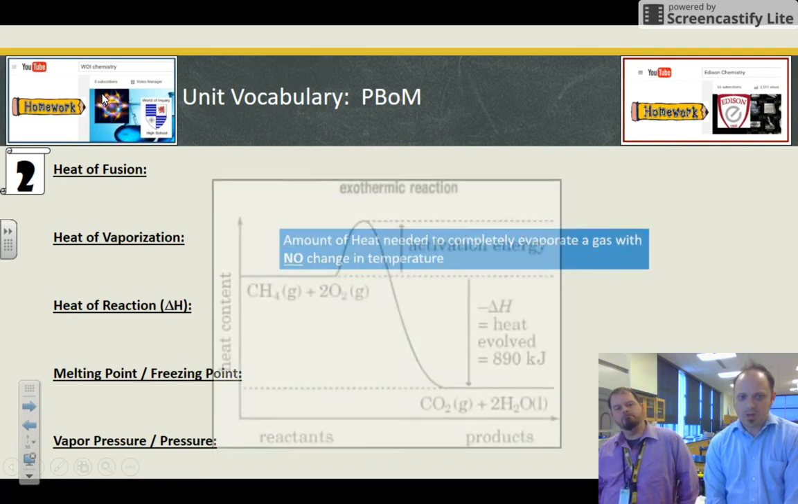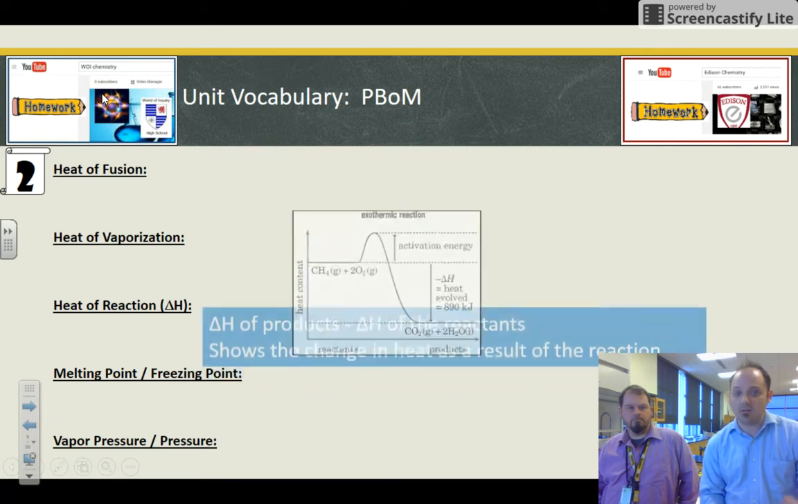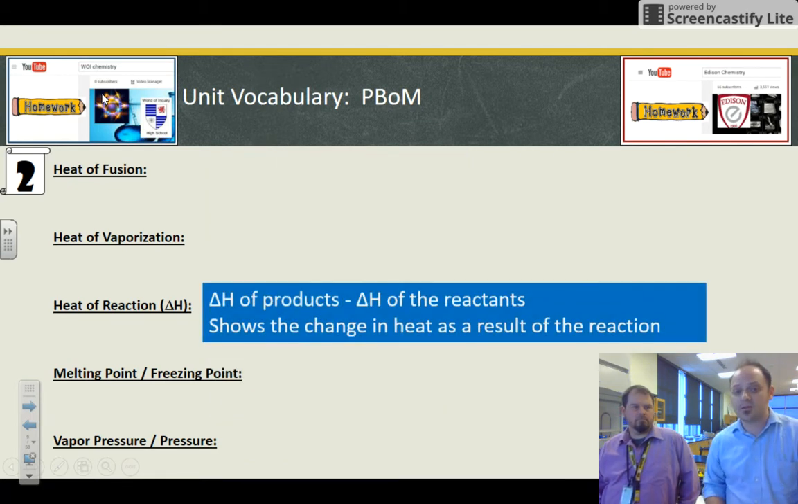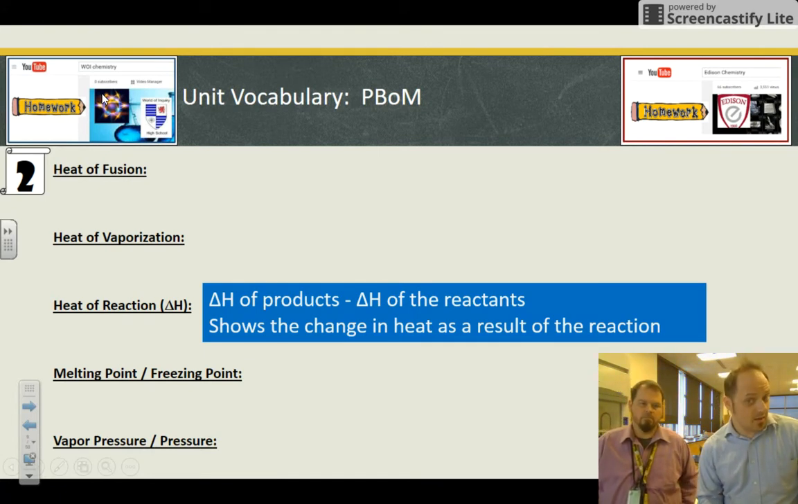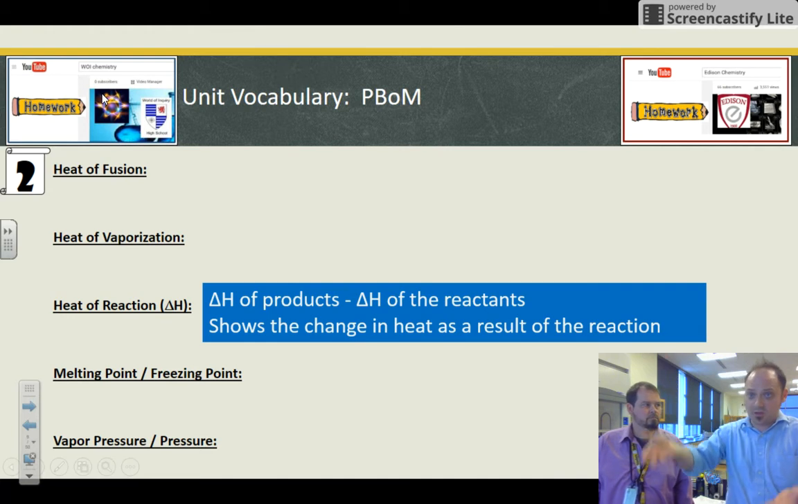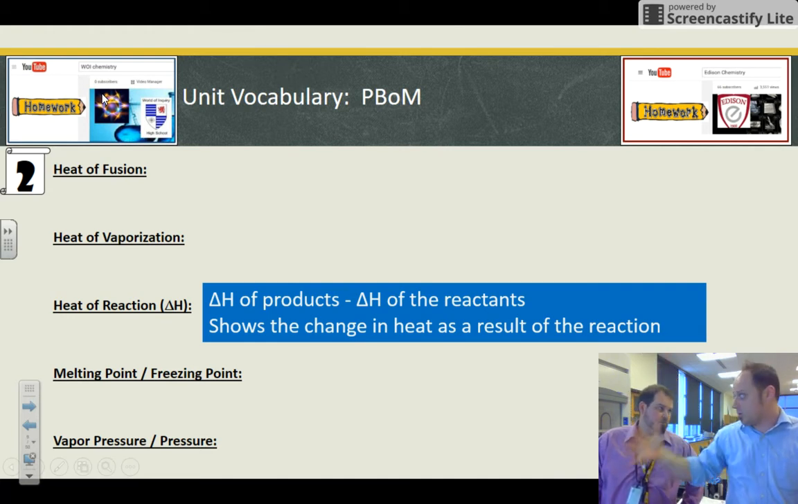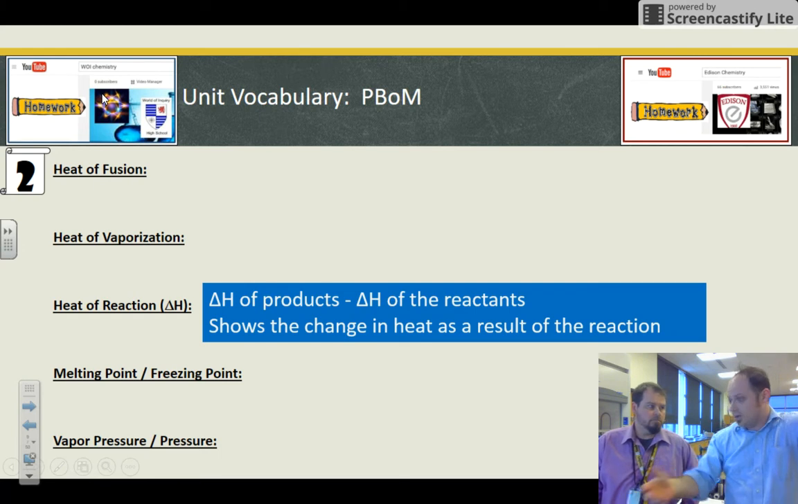The overall heat of a chemical reaction is the difference between the amount of heat of the products and the amount of heat of the reactants. So we have an equation, delta H of the products minus delta H of the reactants, shows an overall change in the amount of heat that the reaction is involved. So if the reaction absorbs heat, it would absorb it from the environment and it would feel cold. If the reaction releases heat, it would give off heat to the environment and it would feel hot.